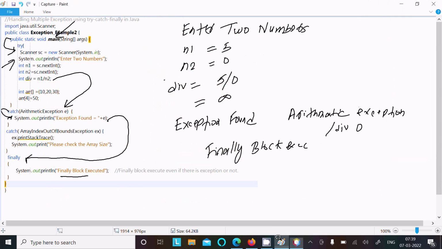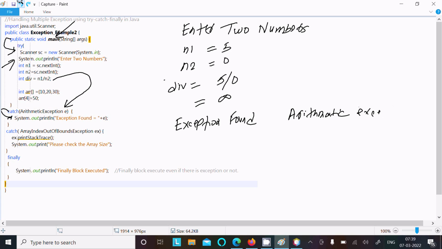Now let's see another condition. I'm going to show you the other condition where I will keep the second number higher than 0. Okay, so now this time n1 value 5 I have given and n2 value I have given 5. So the div value is now 5 by 5, the value comes 1. So there is no exception. First value and second value are both 5, so there is no exception. Then control comes to this point.